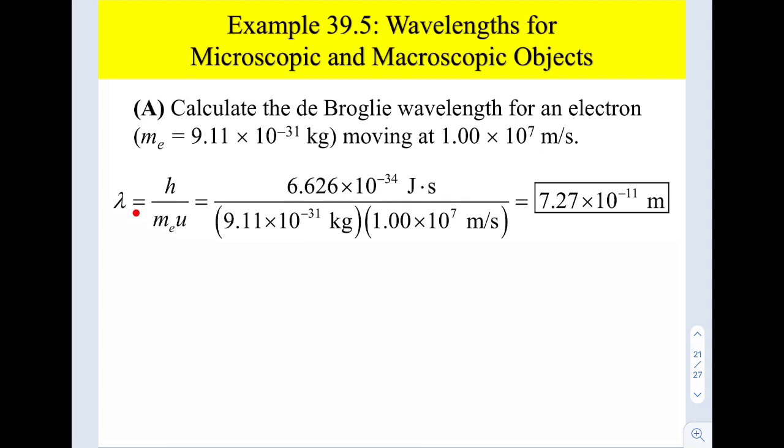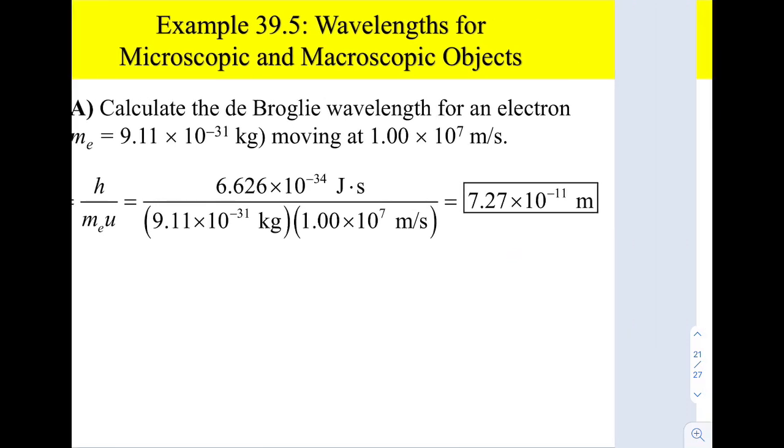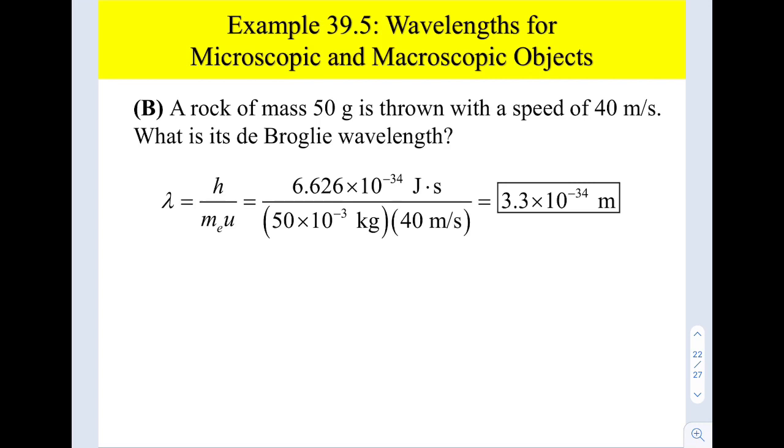So the lambda, the de Broglie wavelength, is equivalent to the Planck constant over the mass times the speed. You get lambda of 7.27 times 10 to the power of negative 11 meters, which is bigger compared to the size of an atom. So it's possible to have interference, diffraction, and finally constructive and destructive interference that results in fringes that we can observe on the screen.